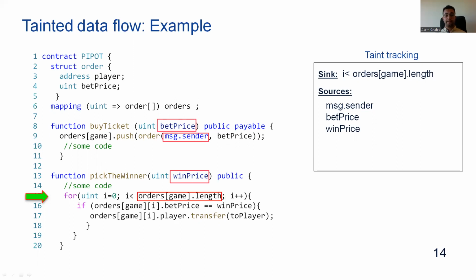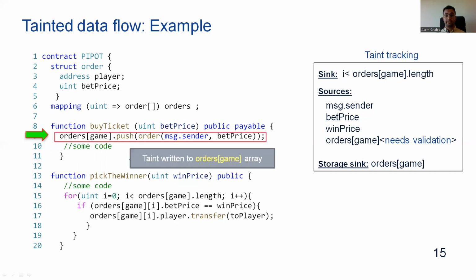Then the approach will find that a data value loaded from storage is used in the loop exit condition. So the approach initially will consider this storage location as a source of TINT, but it needs to check that users can actually write or manipulate this storage location. For this reason, it will use this storage location as a sink for the TINT analysis.